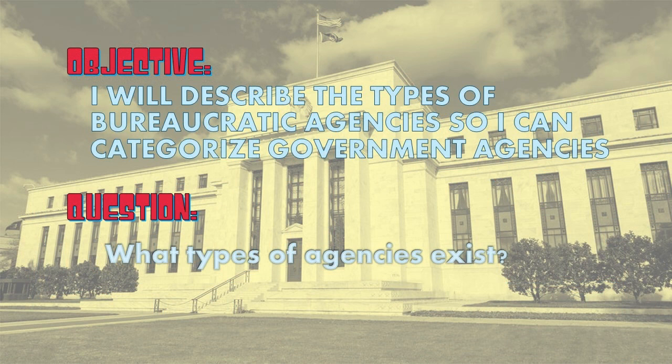All right, our goal today, we want to be able to describe the different types of bureaucratic agencies. So our objective, we're going to describe bureaucratic agencies so that we can categorize different types of government agencies. Pretty simple task today, but we need to be able to put these agencies into groups because we will be asked something like, give an example of a regulatory agency doing this, or give an example of a government corporation doing something. So we want to be able to categorize these different types of agencies so that we'll be able to answer questions correctly. And the big question we're trying to ask today is, what types of agencies exist?